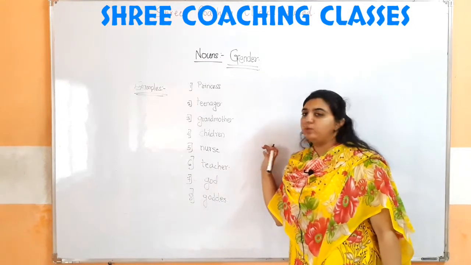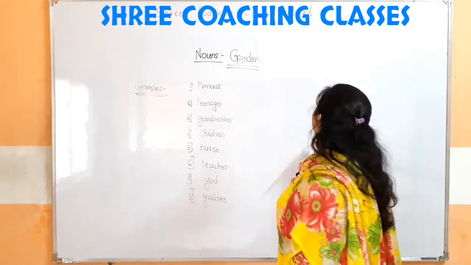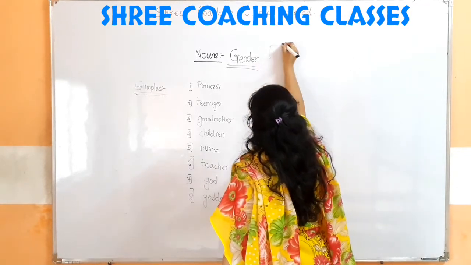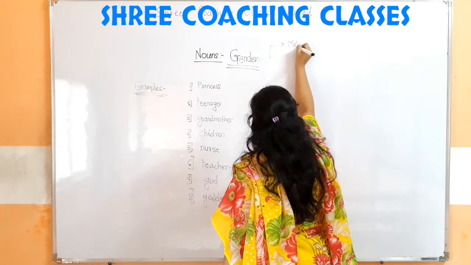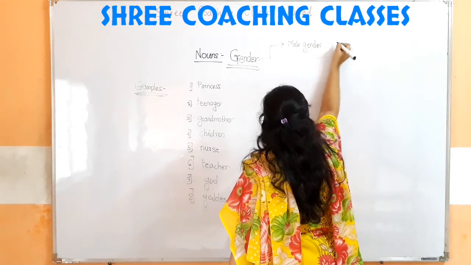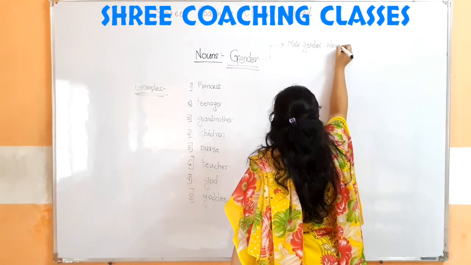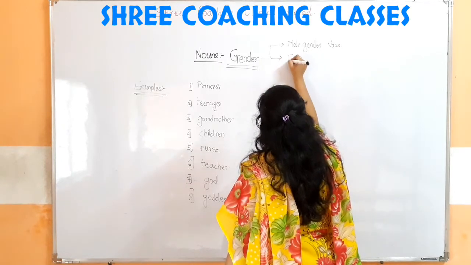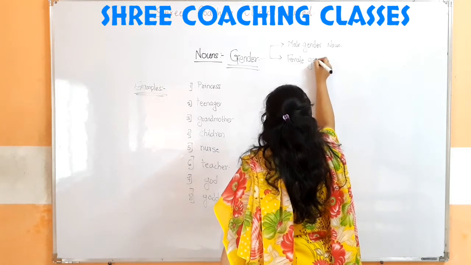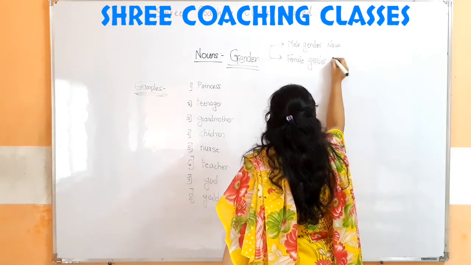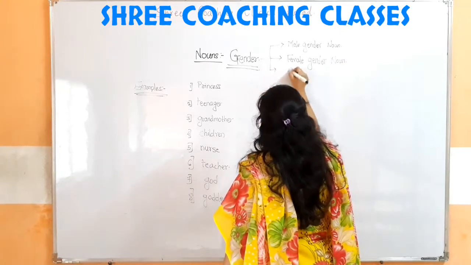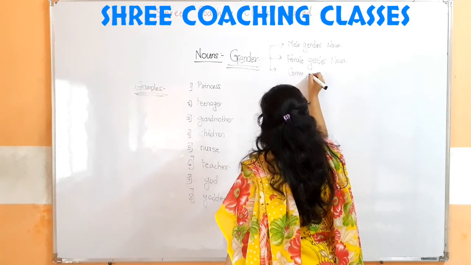Now we have to differentiate between the three types of noun that we have seen: the male gender noun, the female gender noun, and the third is the common gender noun.